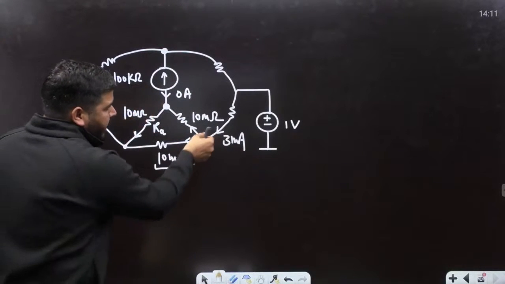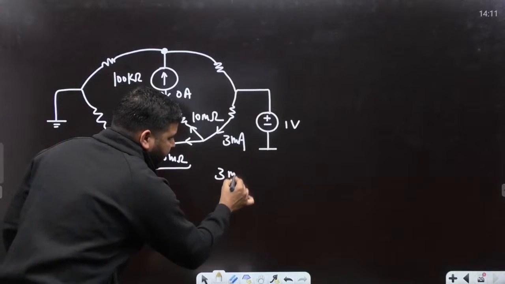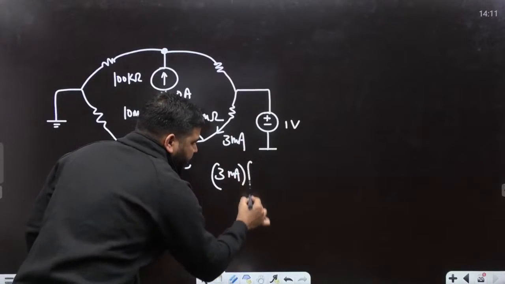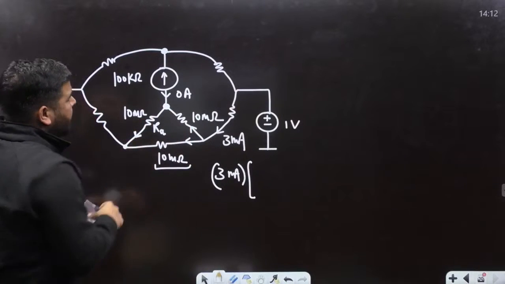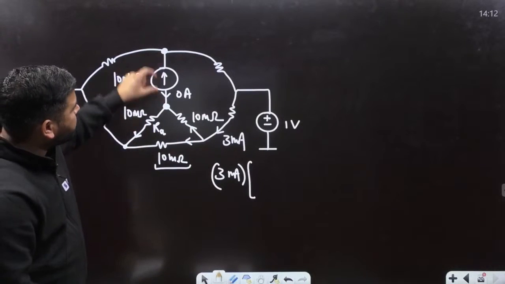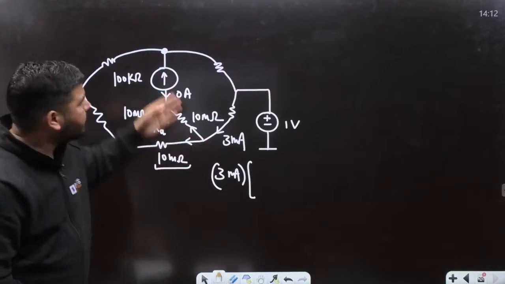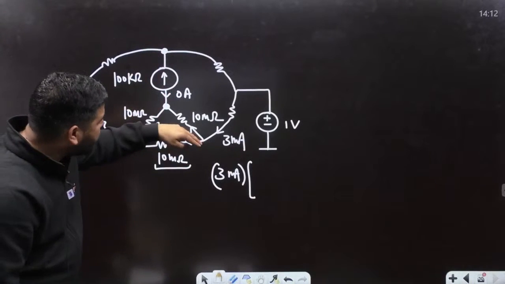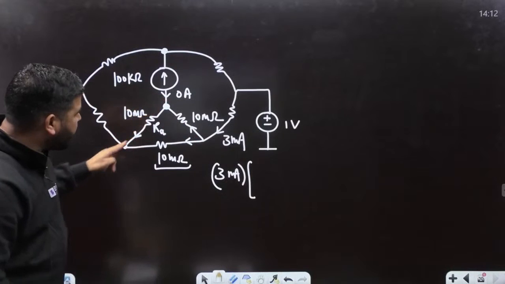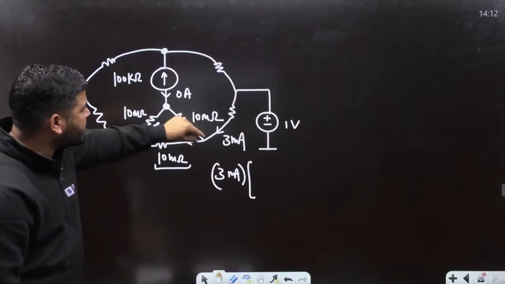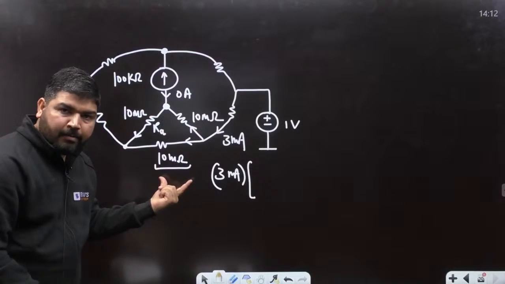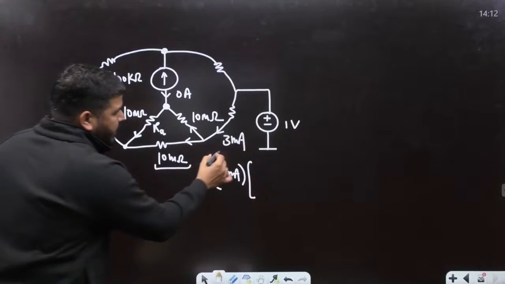So if you apply the current division rule, that is 3 milliampere into this branch, because there are 2 parallel branches. There is no connection with this, because the current entering is 0. There is no current in this branch. So whatever current goes in this side, the same current will flow like this. So you can say that this 10 milliohm and this 10 milliohm, which is 20 milliohm, is in parallel with 10 milliohm.